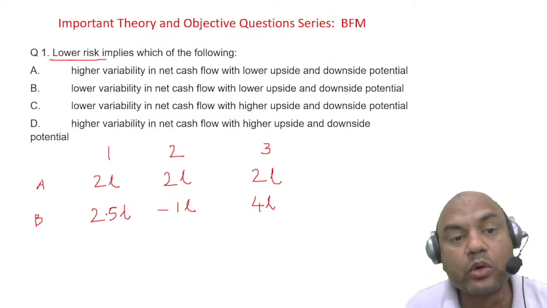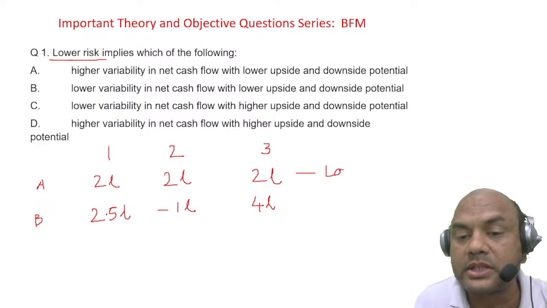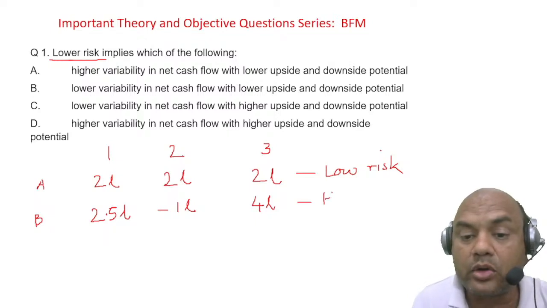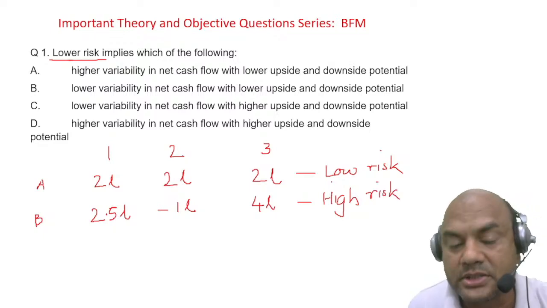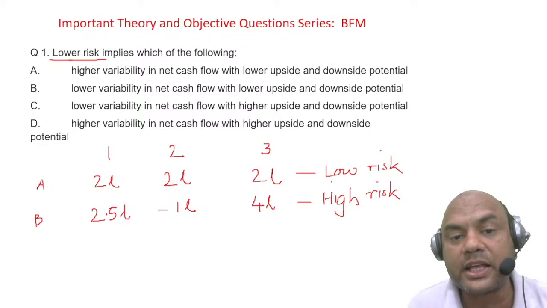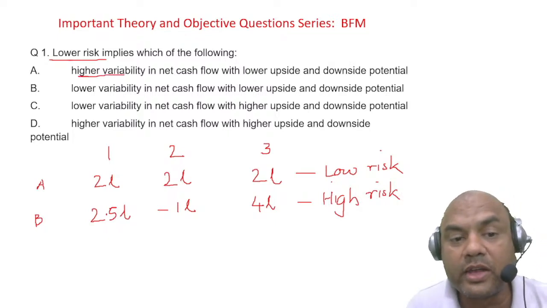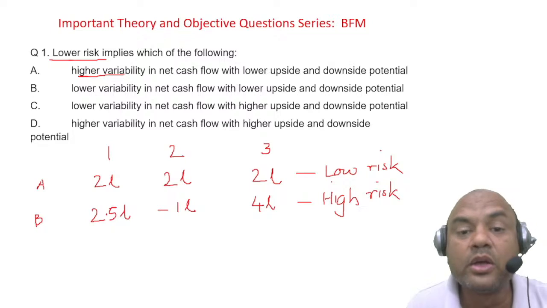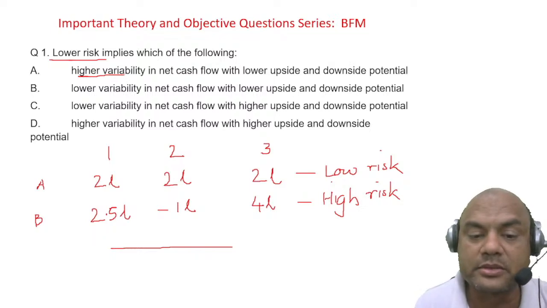So look at the options now. Low risk implies what? A will be of low risk definitely, because I'm getting a steady return over here. And this second investment is of high risk. So here I'm not talking about what to invest and what not to invest. I'm just talking about what is a high risk and what is a low risk. Higher variability in the net cash flows, that's B, right? Lower variability in the net cash flows with lower upside and downside potential. What do you mean by lower upside and downside? See this. Suppose I'm getting the returns over here, this is my average.